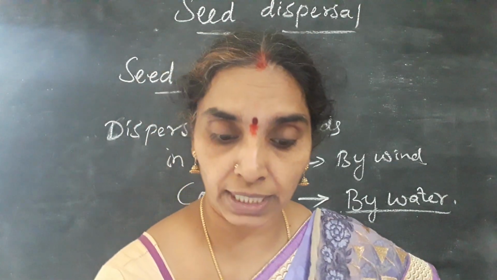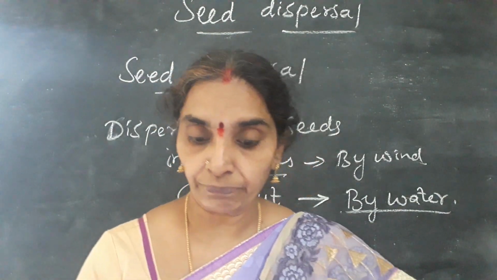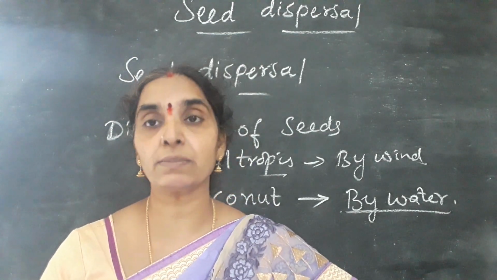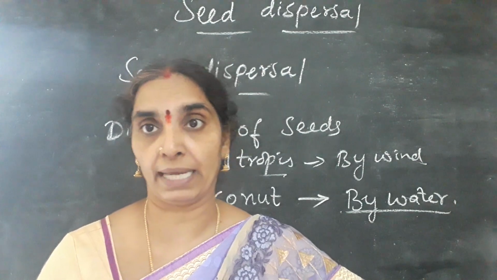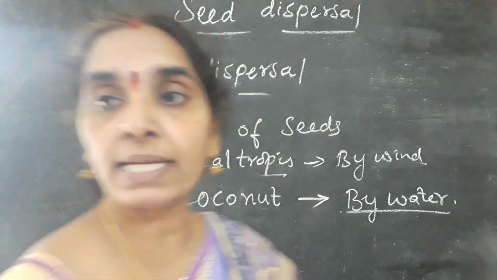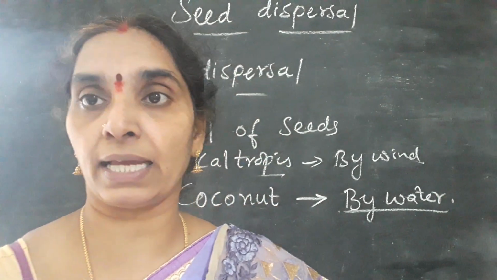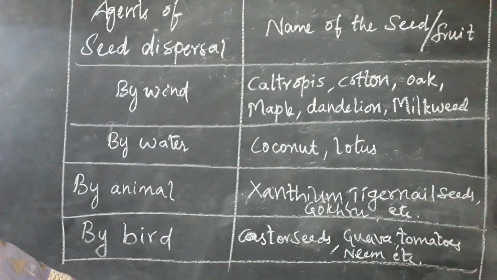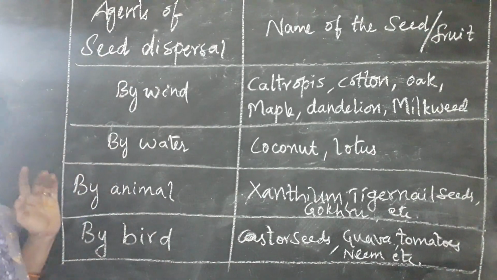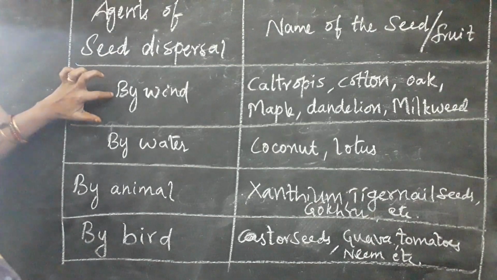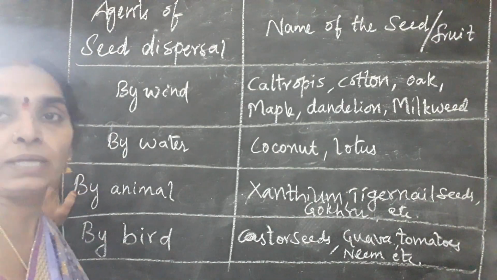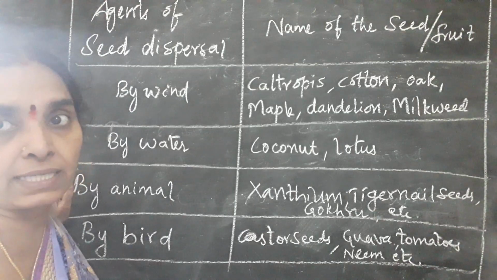Next, the question is about the seeds that disperse through wind, water, animals, birds, man and others through the bursting mechanism. Children, see the board here. We can see seed dispersal through the different agents of seed dispersal: wind, water, animal, bird. First I'll say about these four, later I'll move to man and the bursting mechanism.